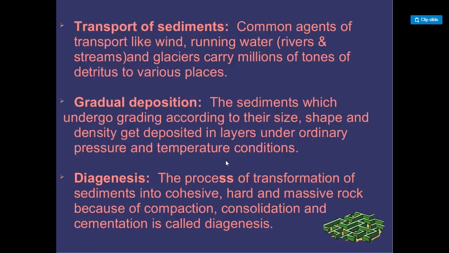Transport of sediment: common agents of transport like wind, running water, that is rivers and streams, and glaciers carry millions of tons of detritus to various places. Gradual deposition: the sediments which undergo grading according to their size, shape, and density get deposited in layers under ordinary pressure and temperature conditions. Diagenesis: the process of transformation of sediments into cohesive, hard, and massive rock because of compaction, consolidation, and cementation is called diagenesis.